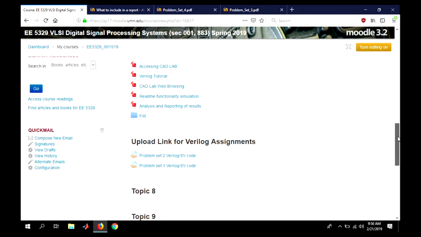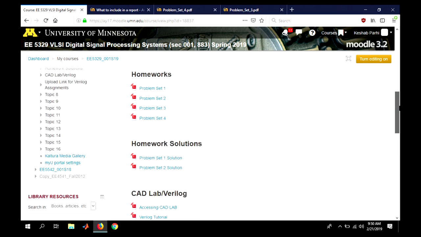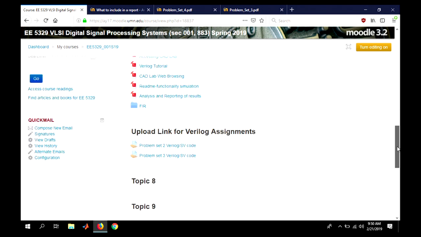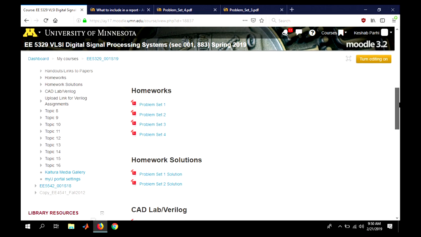Sometime by Friday I should be able to give you the solution to problem set 3, so you can take a look at whether you made any mistakes or not. Okay. Any questions before we jump into unfolding and start from where we stopped?